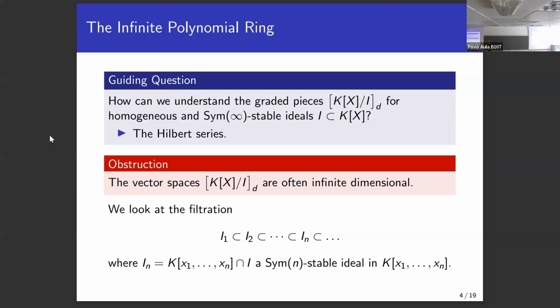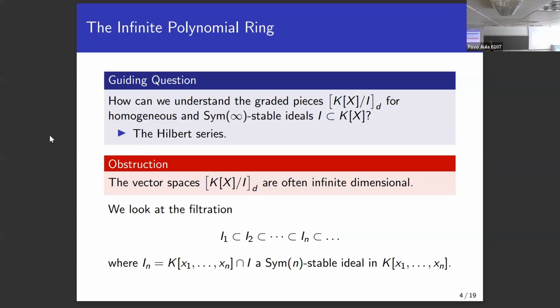They form a vector space, but in general it's an infinite dimensional vector space. If you have some variable, let's say in degree 1, you have x1 in there, but because this is stable under the symmetric group, we also have x2, x3, x4 for every possible x. And if there are no relations, it's an infinite dimensional vector space, which is a problem, because always counting infinity is kind of a boring thing, right? And we really want to have some kind of hands-on numbers.